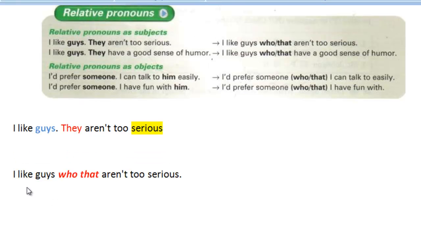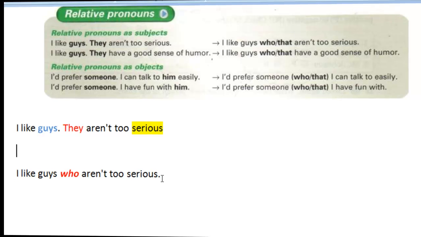So let me give that example now. I like guys who aren't too serious. I like guys that aren't too serious. Now, what I want to explain here is that you can either use the relative pronoun who or the relative pronoun that. And also, notice that in this statement the pronoun they disappears, and we changed it to who or we changed it to that. Okay, so I like guys who aren't too serious. This is our first example.